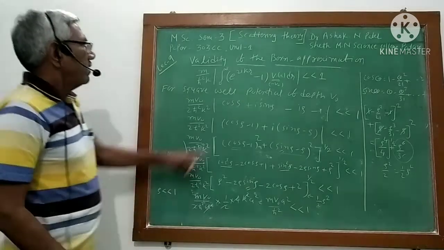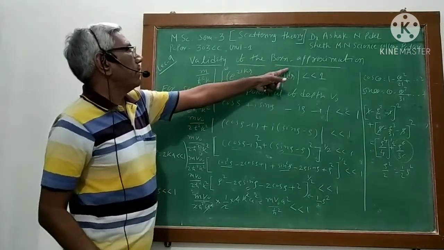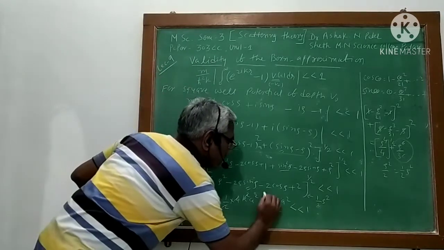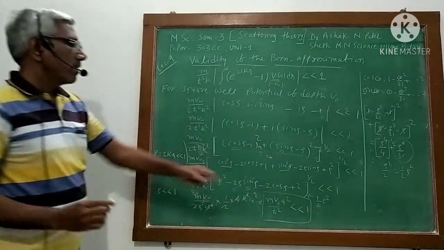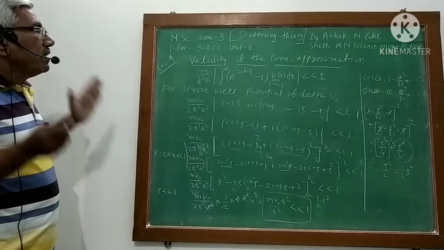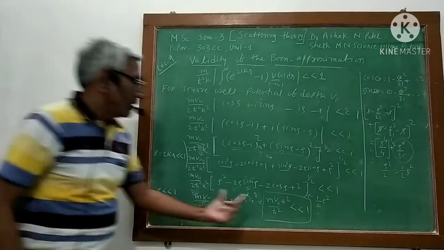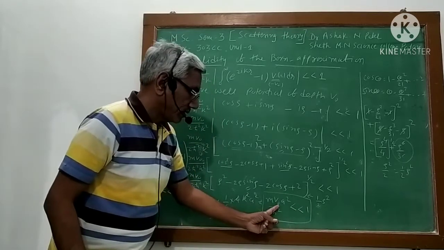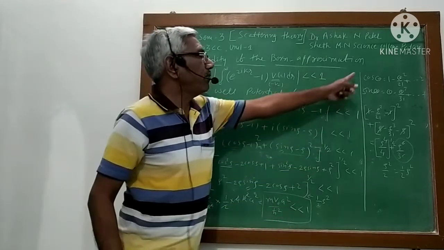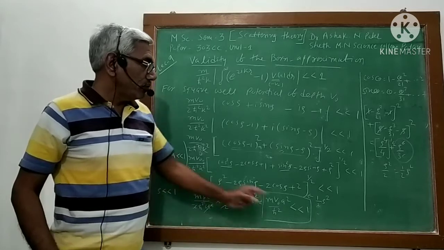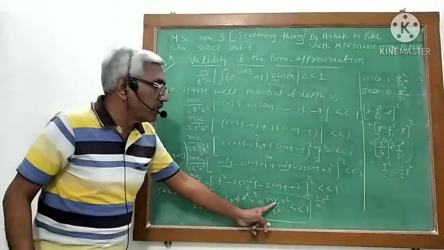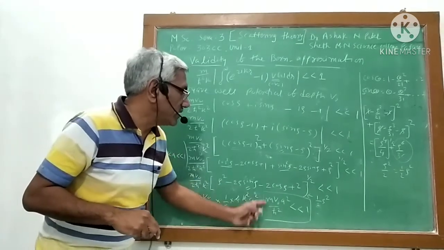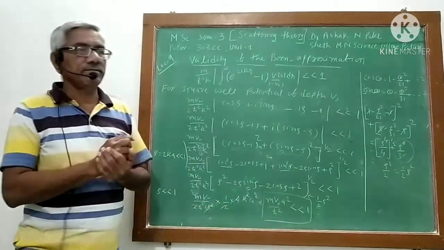So my Born approximation validity condition will reduce to this. This is my condition. In case of Born approximation, this term should be very small. What is V0? That is the potential. So if the potential is weak, then this term will be very, very much less than 1.